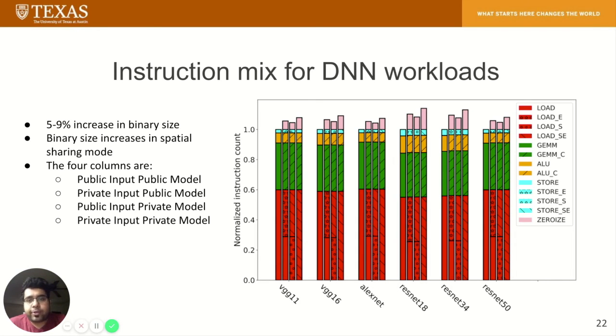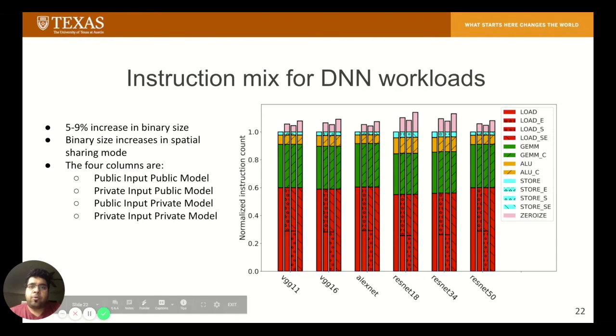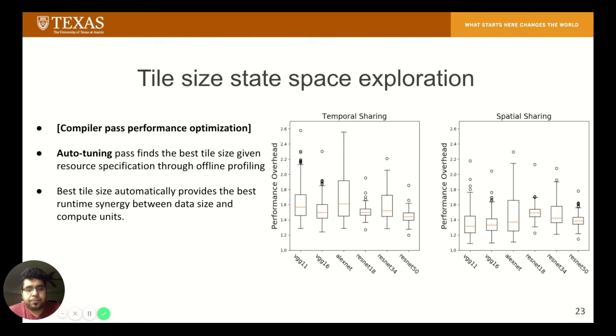In the private input case, which is the second bar, the inputs are loaded with the load E instruction. The private model scenario adds load SE instructions to load encrypted model data over the shaped memory bus and uses load S instructions for loading inputs. The execution units are constant time when operating on secret data.